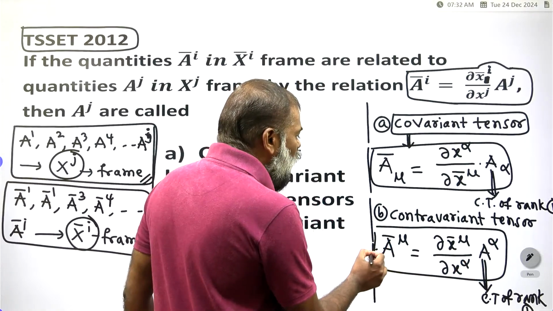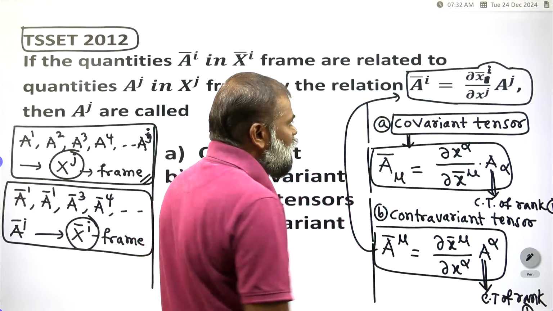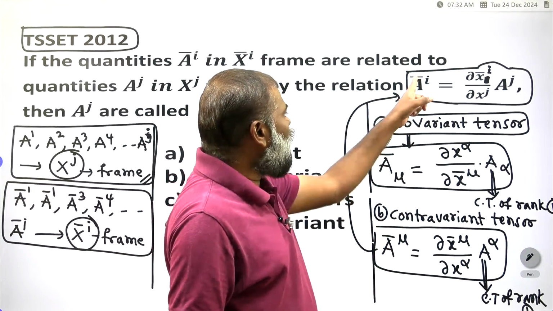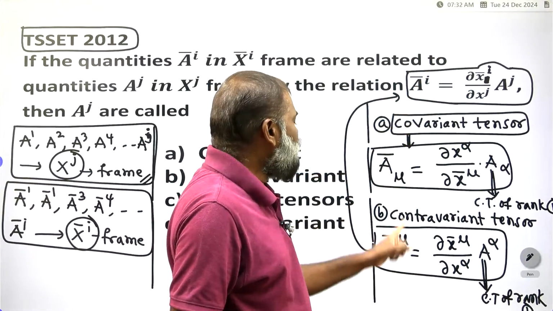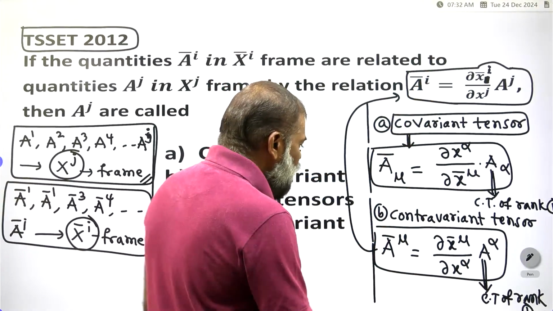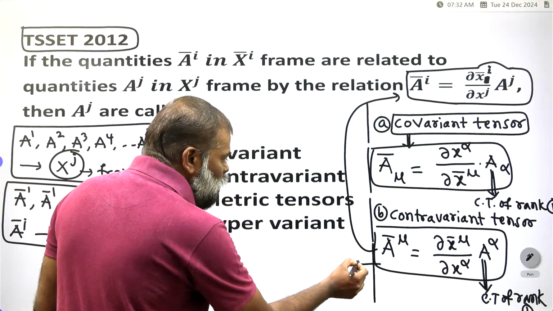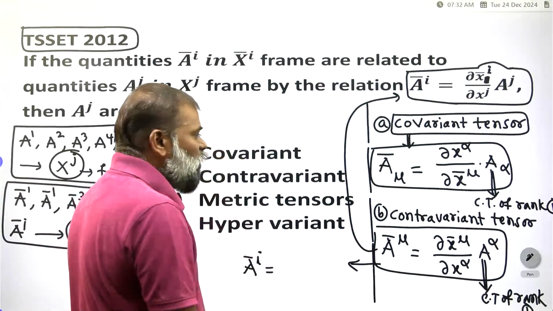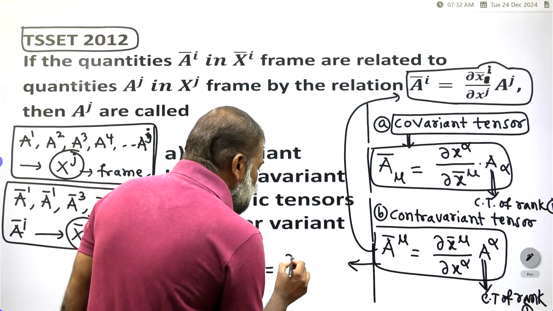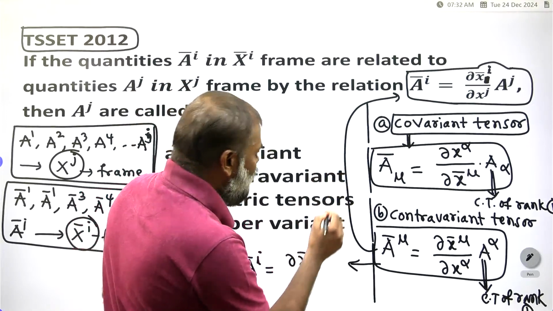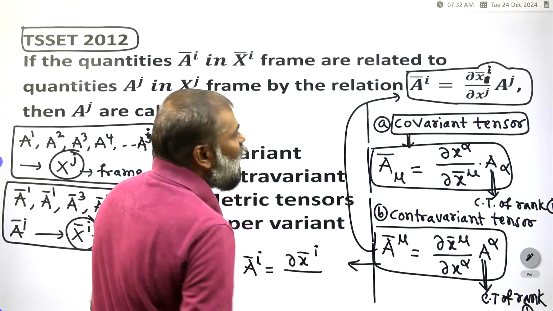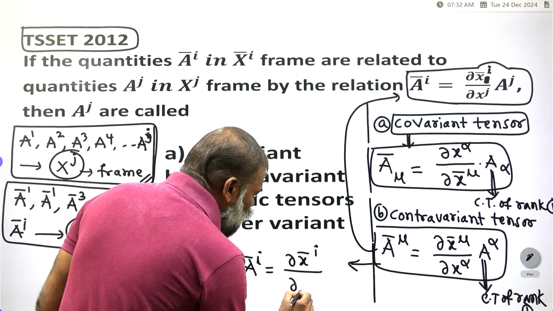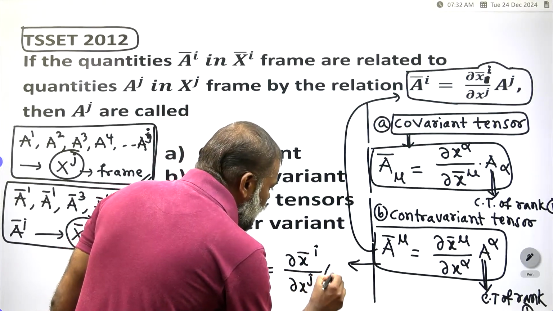Now you have to observe this definition. What statement is given? A bar i, instead of mu, I am writing i. So A bar i is equal to dou x bar i divided by dou xj, into aj.